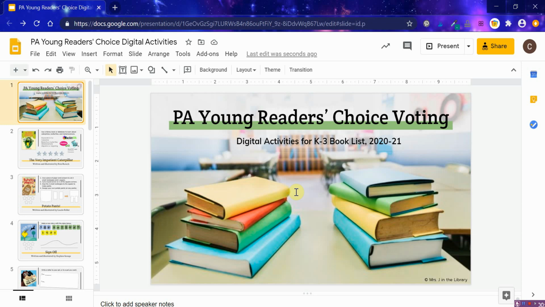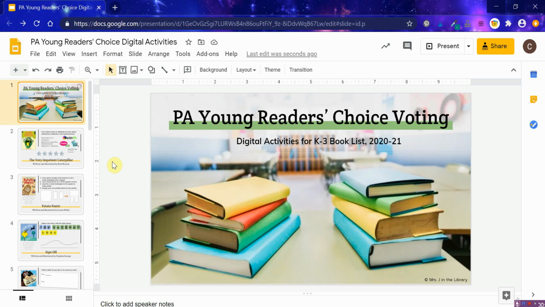I'm going to walk you through how to use the Pennsylvania Young Readers' Choice voting unit that I designed for the 2020-21 school year. This activity and this group of activities are digital based and they're in Google Slides, and they're designed for the kindergarten, first grade, second grade, and third grade book list, not the grades 3 through 6 book list. However, you would certainly be able to change this and modify it for your needs to make it for the older students book list, including even the young adult or the 6 through 8 lists. So I'm going to walk you through each of the books and the activities in these slides.